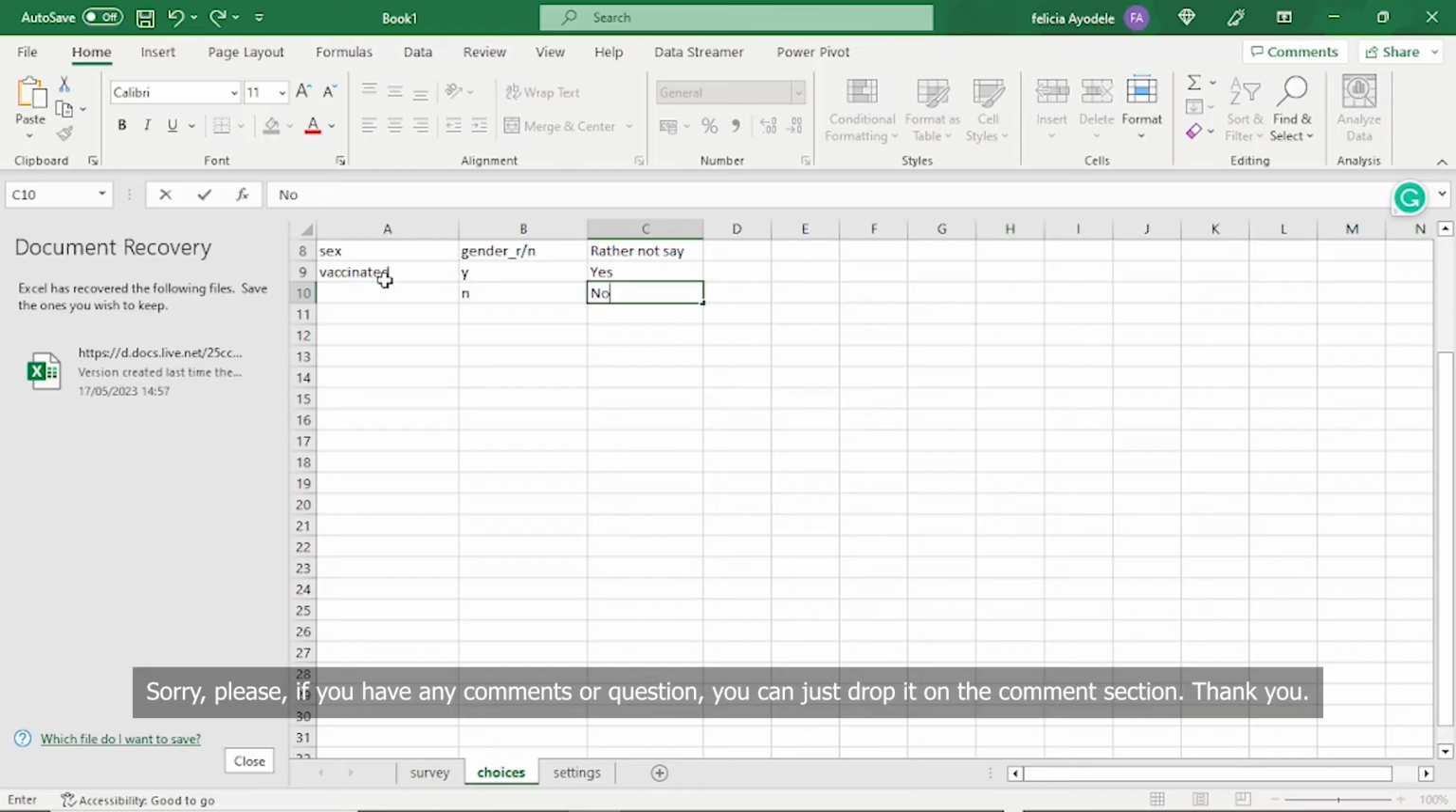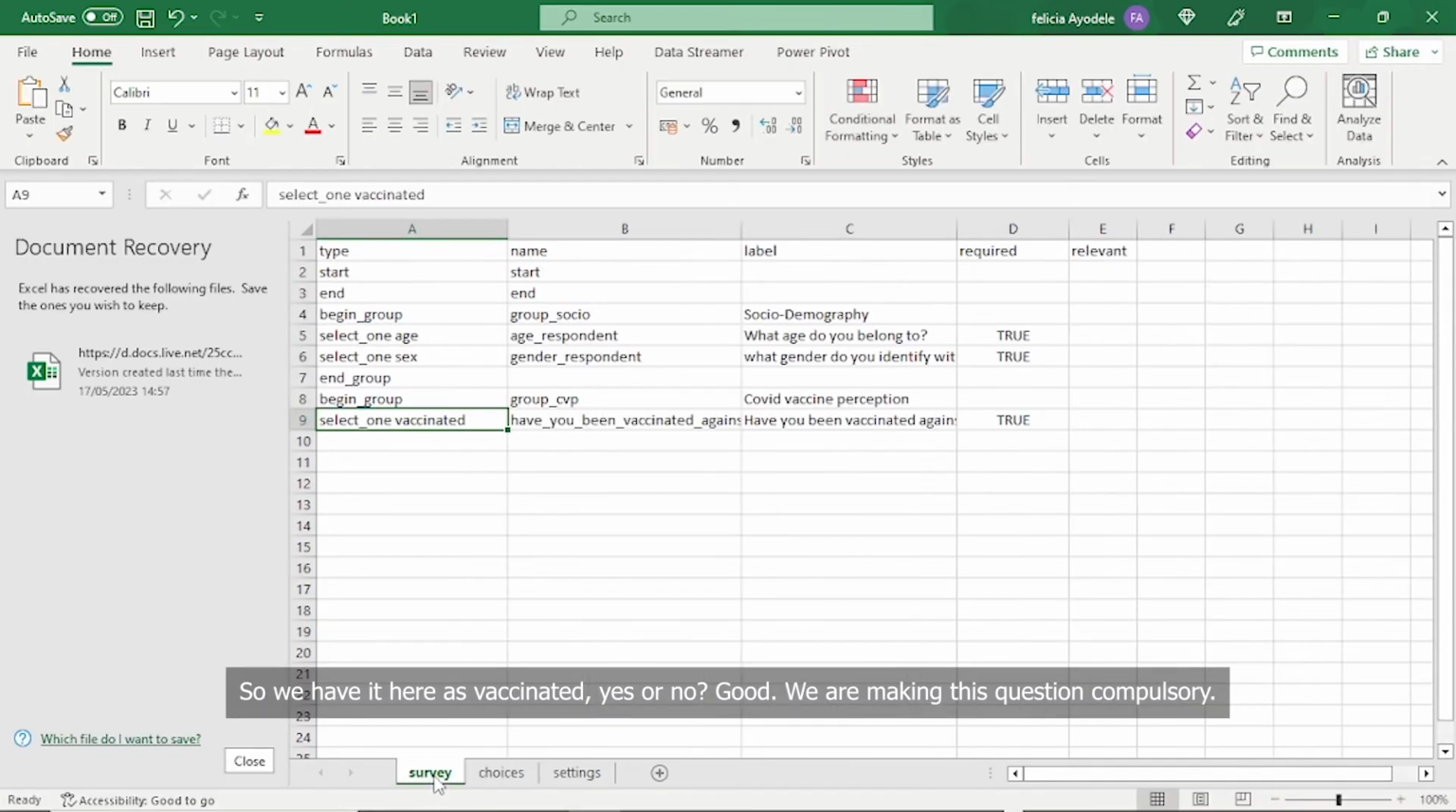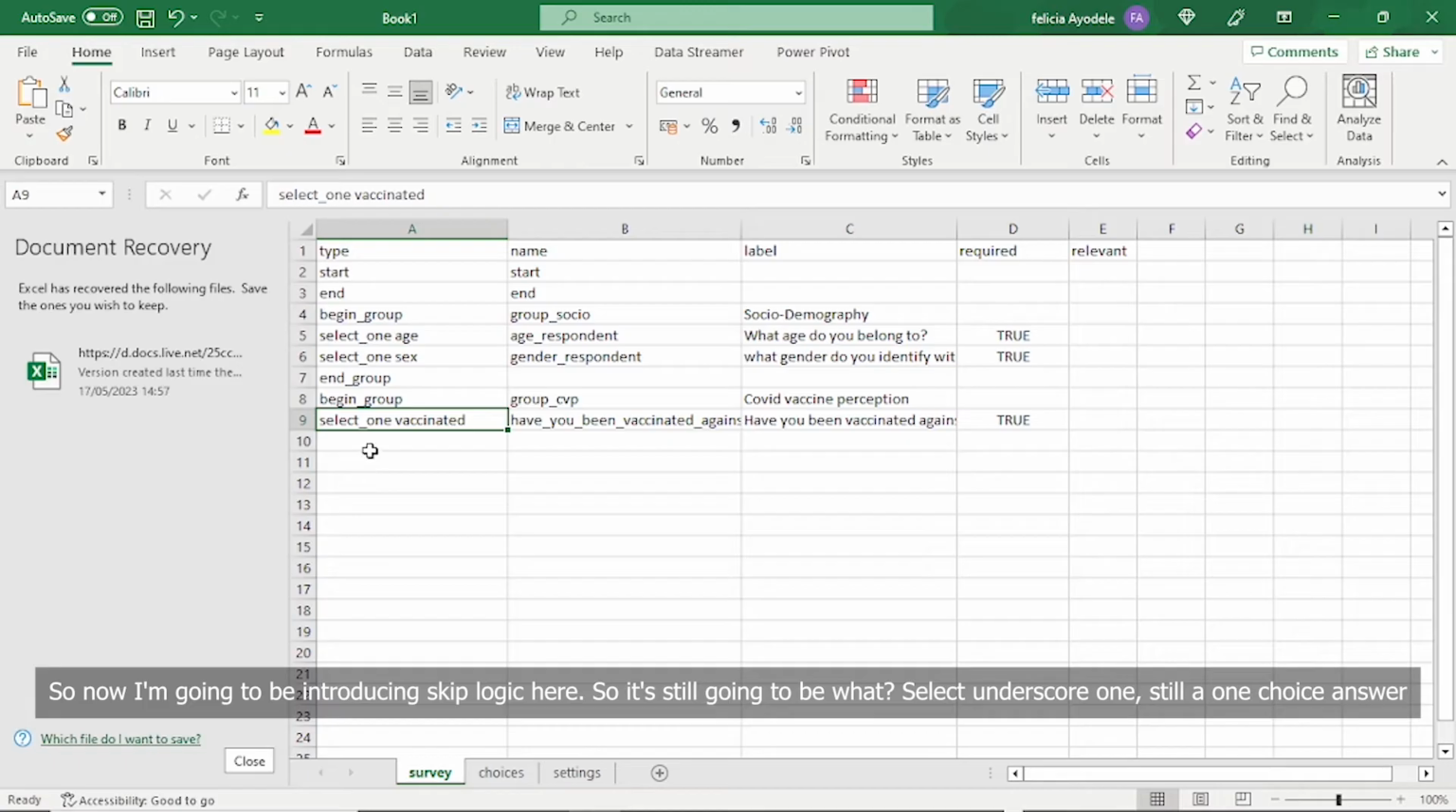Thank you. So we have it here as vaccinated, yes or no. Good. We are making this question compulsory. So now I'm going to be introducing skip logic here. So it's still going to be what? select_one, still a one choice answer.